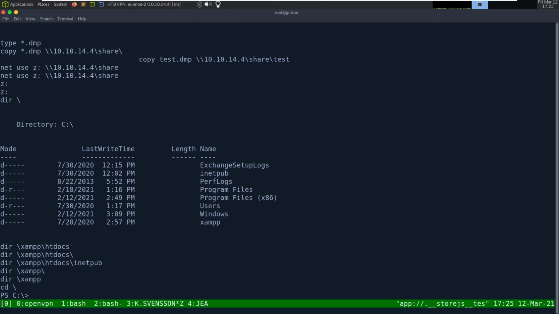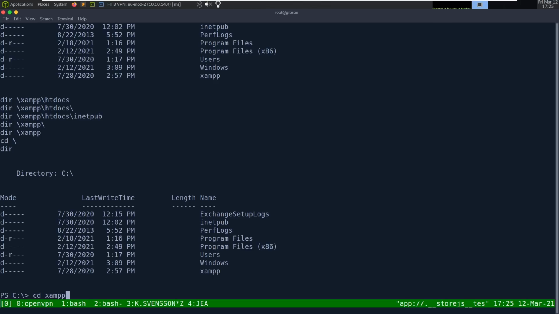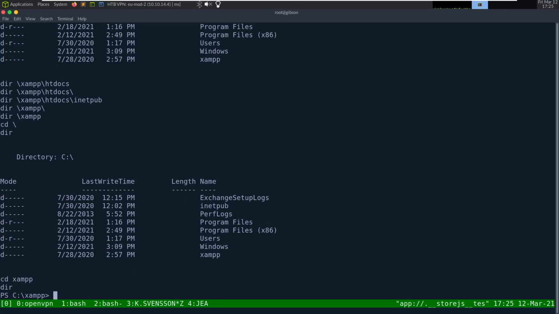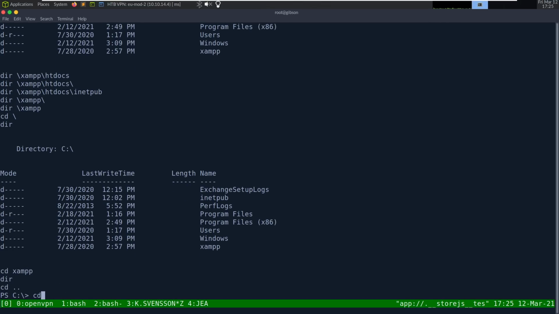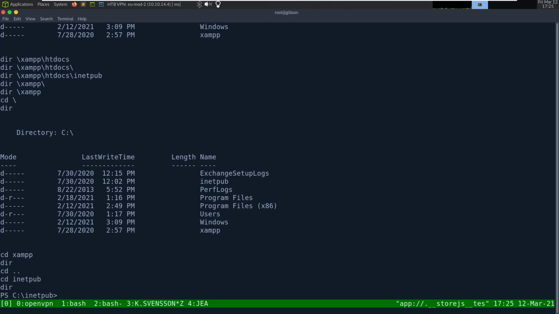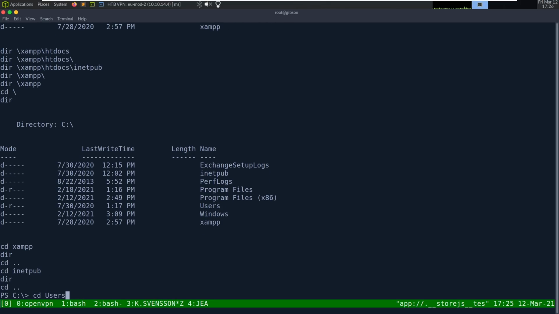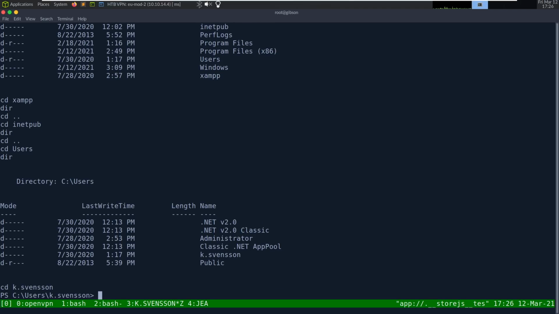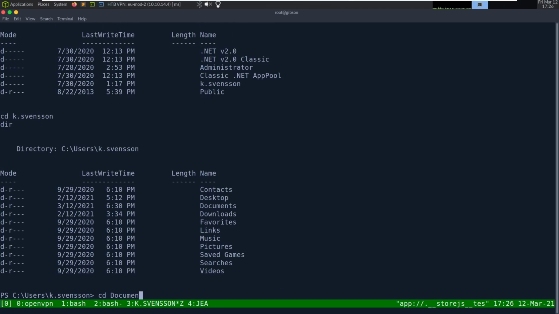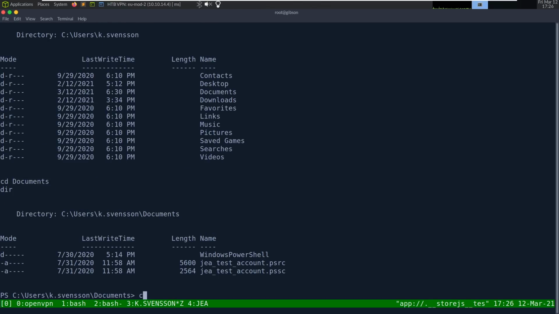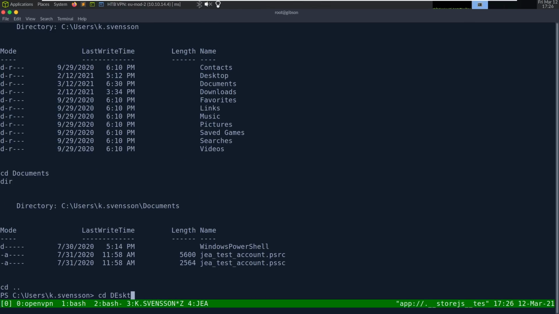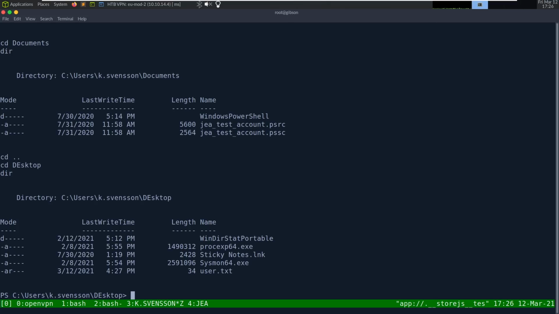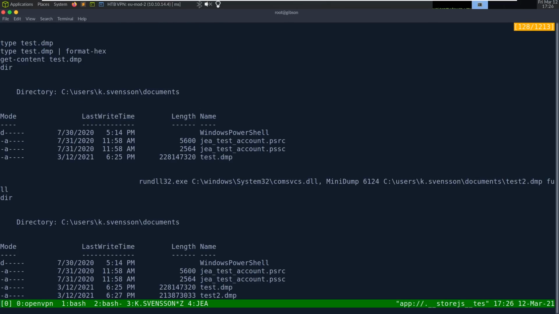cd /, dir xampp dir. Nothing in this directory. I guess I don't have permission. inetpub. Can't do a dir there. cd k.svensson. Was it in desktop? Where'd I put it? Where was I? I was in documents.